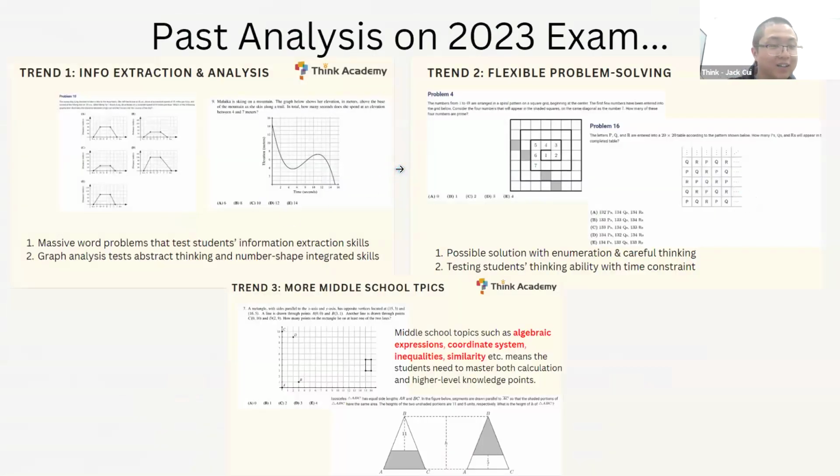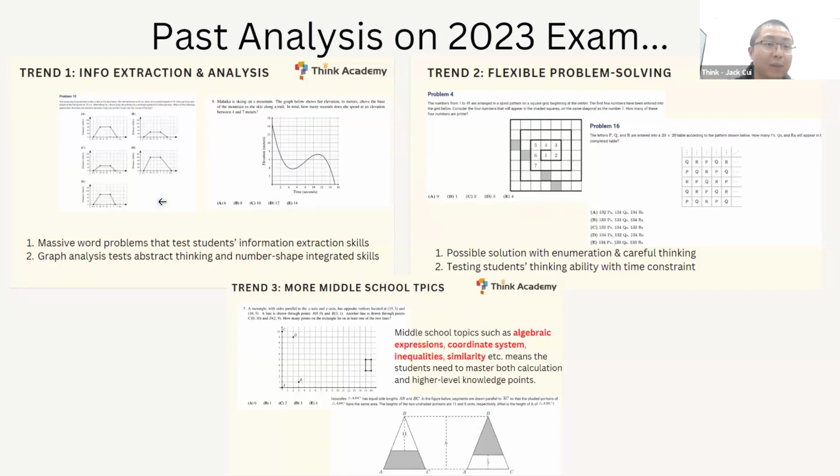So let's take a look at the analysis of the 2023 exam from the past year. Let's review what we have. We analyzed that in last year's exam, the test takers should have strong information extraction and analysis skills. They should have flexible problem-solving strategies, right? Either by the official way or they can solve with enumeration. Maybe it's even faster. So we do not always use the most official way, but we choose the faster, most accurate way to solve it. And lastly, more middle school topics. Sorry, there's a typo there, I think it's topics, my bad.